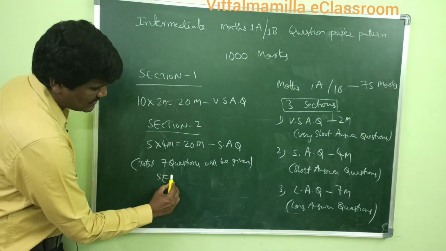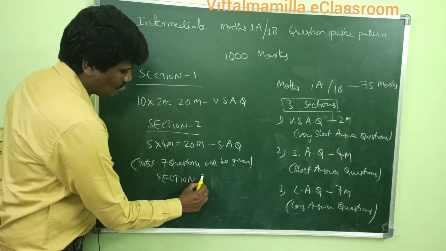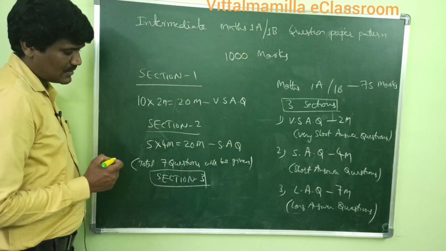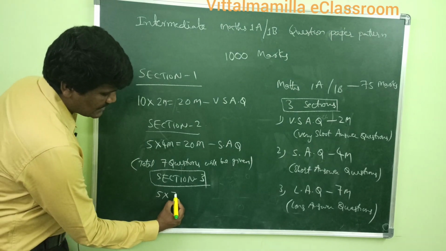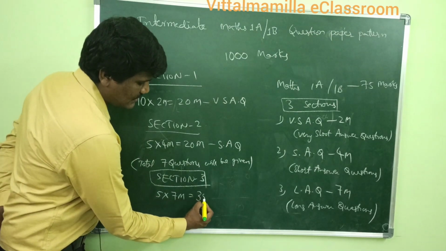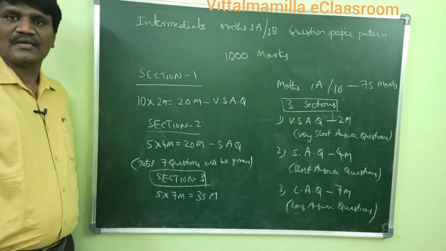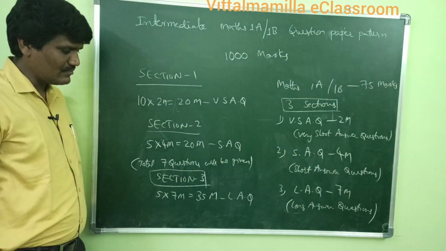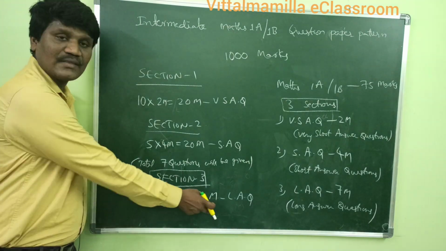Now section 3 is the same as the second section. 5 into 7, each question 7 marks, is 35 marks for long answer questions.